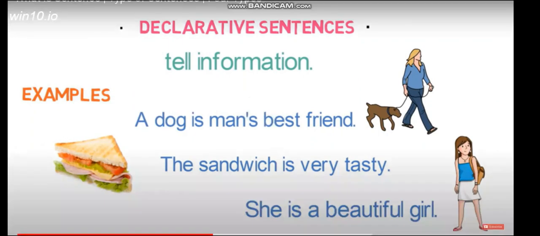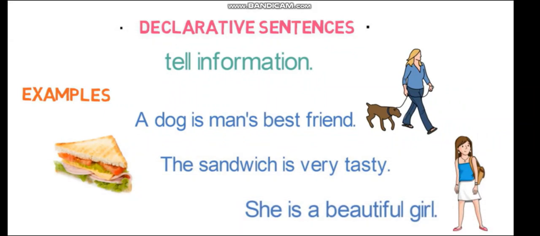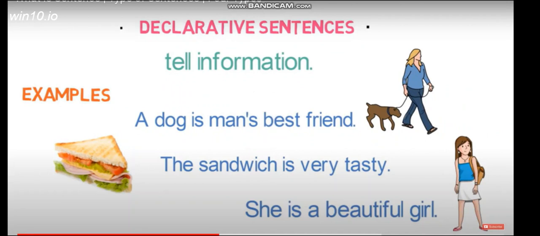Okay, look, the sandwich is very tasty. She is a beautiful girl. All these are things which give you information. Declarative sentences just state facts.